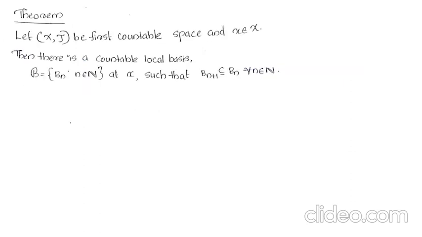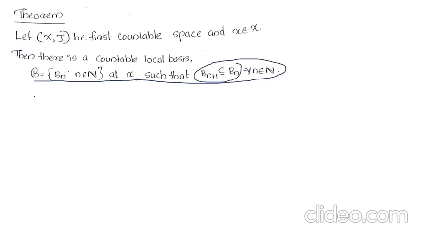Move on to a theorem. Let (X, τ) be a first countable space and x belong to X. Then there is a countable local basis {B_n} at x such that B_{n+1} is a subset of B_n for all n. That means given that (X, τ) is first countable, clearly there is a countable local basis. But we have to prove that there must exist a countable local basis that satisfies this condition.